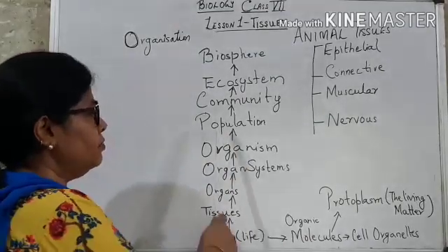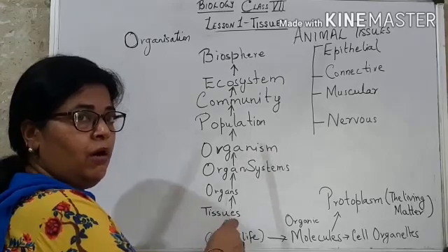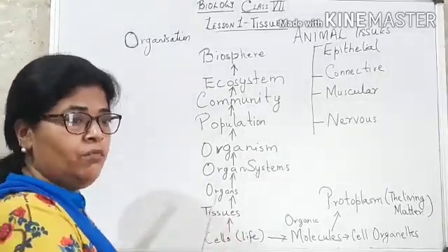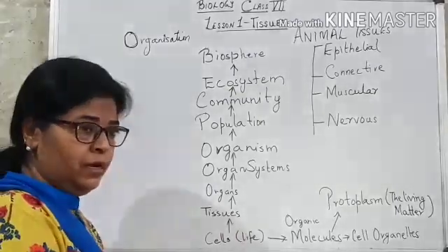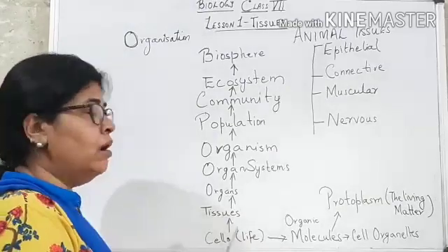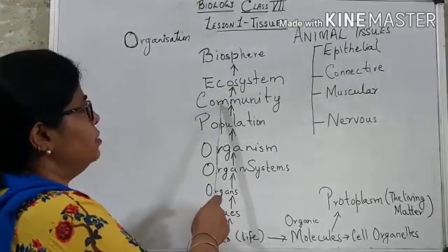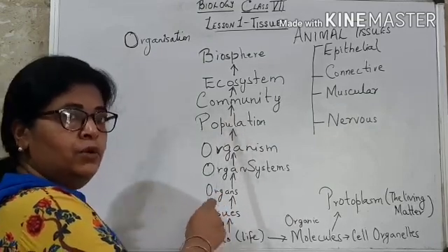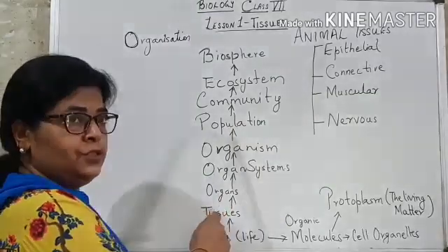Population, that is a kind of group of organisms like human population, which consists of all types of human beings, whether African or Indian or American. Then the population turns into community, a community which will have both plants and different animals in it.